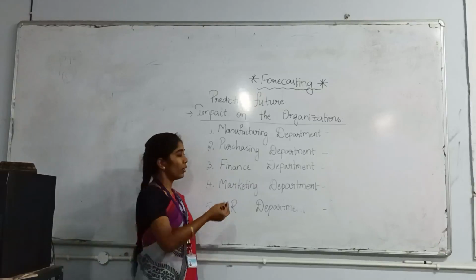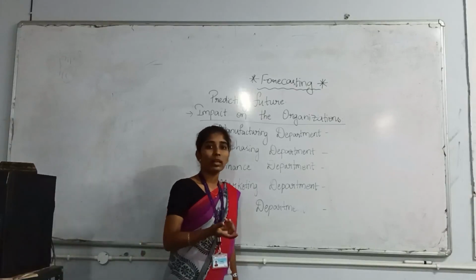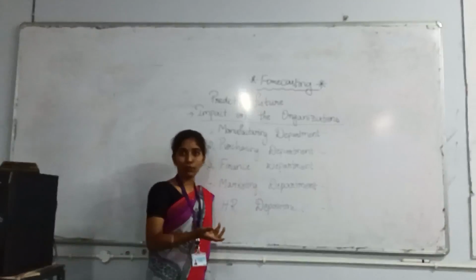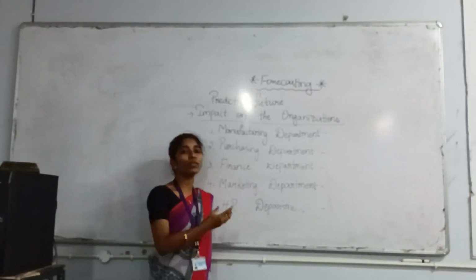So the finance department uses forecasting in order to manage the investment they have to do in future to get certain plant, machinery and equipment for the organization.